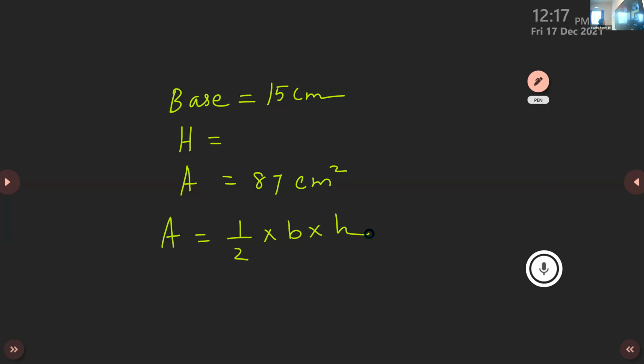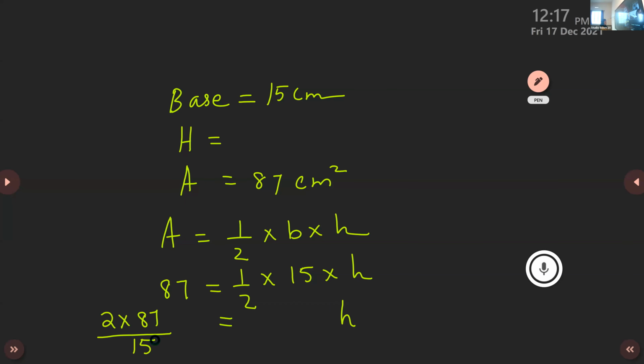Now, area is given: 87 is equal to half into, what is base? 15. What is height? It is not given. We want to find it out. So what we will do? To find height, height should stand there alone, no? Half and 15 we will bring to the left side. So half will become 2. Height is equal to 2 into 87 by 15.